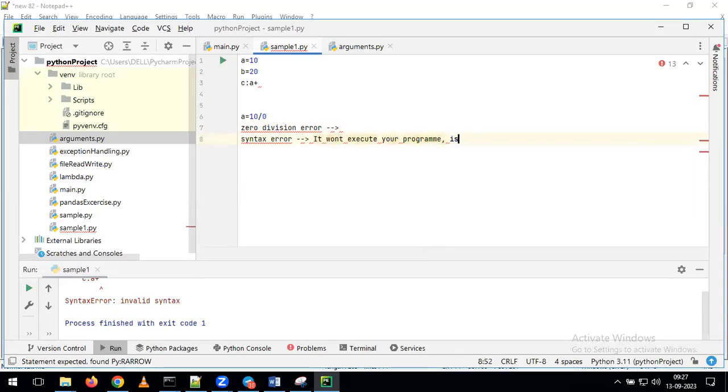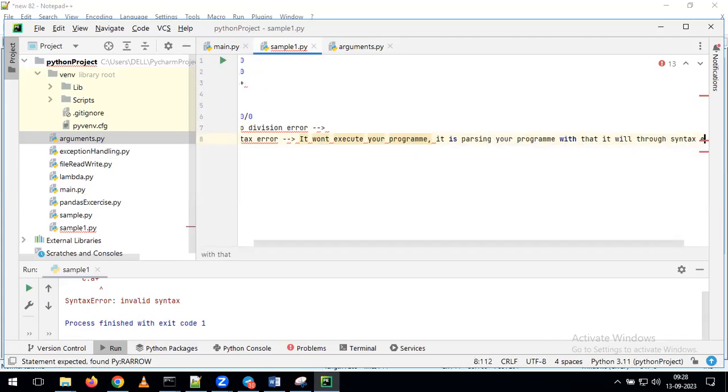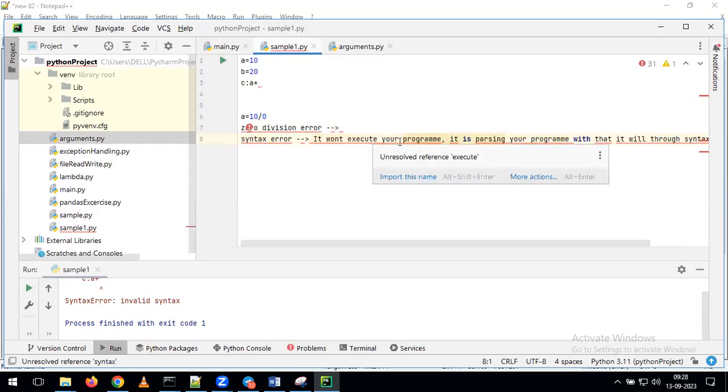It is parsing your program. With that, it will throw syntax errors. Okay, so what is going to happen here as part of a syntax error? It is not executing your program at all. So first step, what will happen?